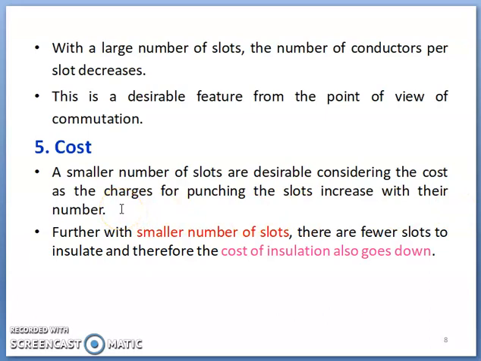If more slots are decided, definitely cost will be more because each and every lamination must be properly punched and assembled. Both the cost of the machine as well as labor cost will also increase because of more slots. Hence, from an economic point of view, the number of slots must be less for a given diameter of machine. With a smaller number of slots, there will be fewer slots to insulate, and therefore the cost of insulation also goes down. Hence, overall cost will be less in a DC machine when a smaller number of slots is chosen.